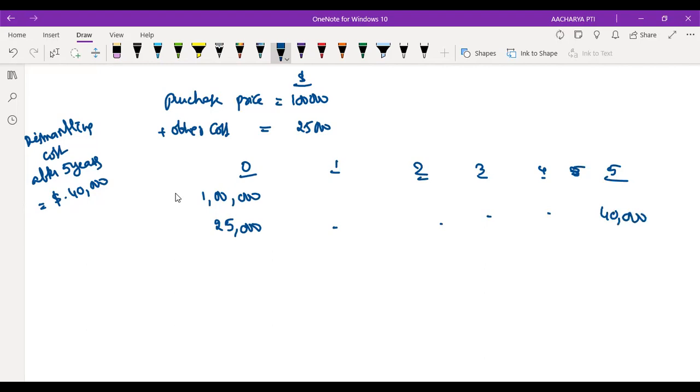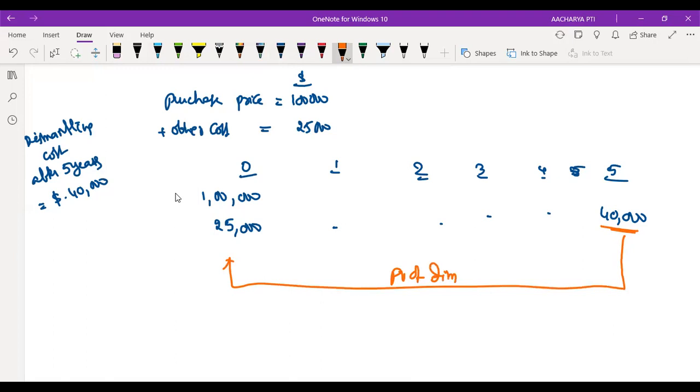Then, while recording the journal entry, first we have to measure the cost of the respective PPE. For calculating the property, plant, and equipment, you need to bring this amount, which is a future amount, to the present. This 40,000 is the dismantling cost, to be incurred in the future. That is called the present value of dismantling cost.